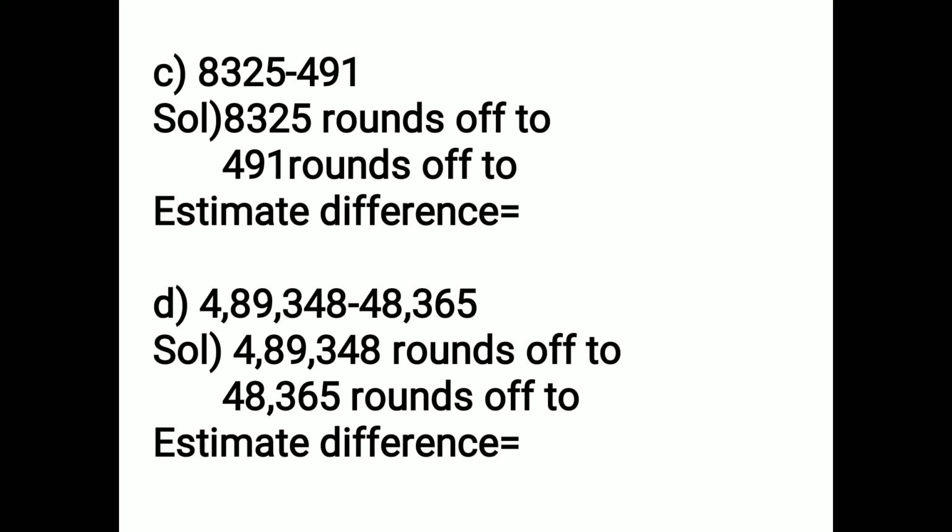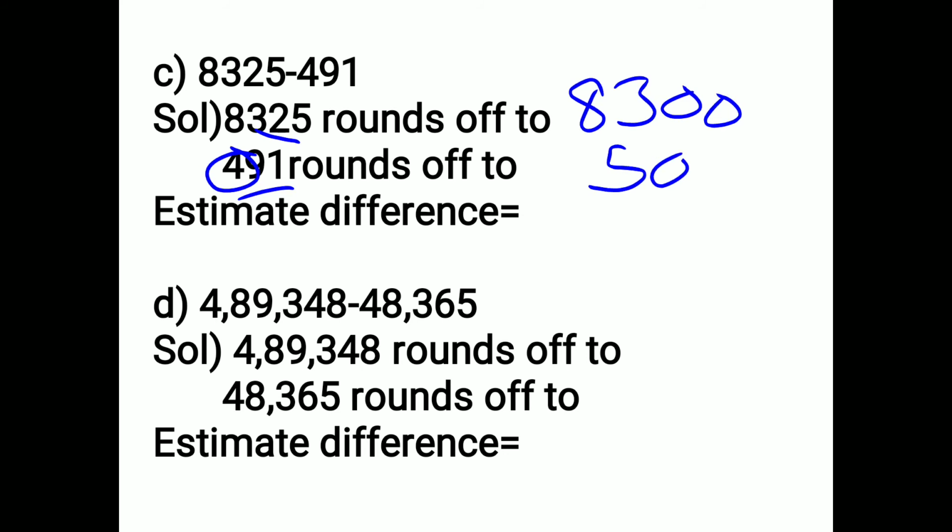Now we do C part. In C part also, what do we do? We have to see the tens place only, and the tens place is 2. 2 is smaller than 5. So what do you do? Will you change the 100 place or not? You will not change the 100 place. It will remain as it is. So you write 8300 as it is. And in the second number, which place do you have to see? You have to see the tens place only. Tens place is 9. 9 is greater than 5. So this 4 will become 5. So you write 5 in place of 4, and after that all the numbers become 0, 0. And what do we have to do here? Minus. So minus them. So your answer will come 7800.